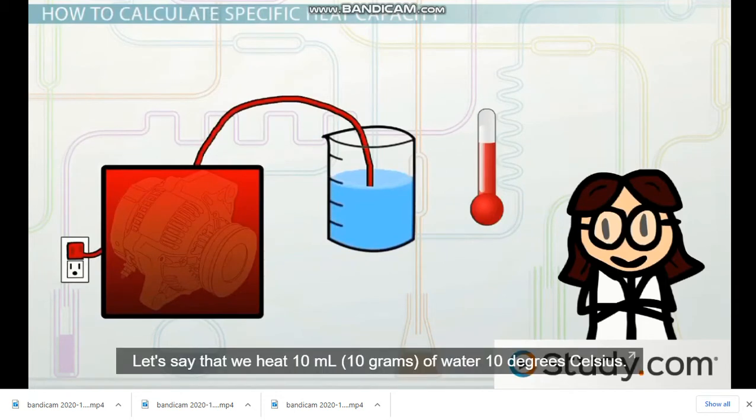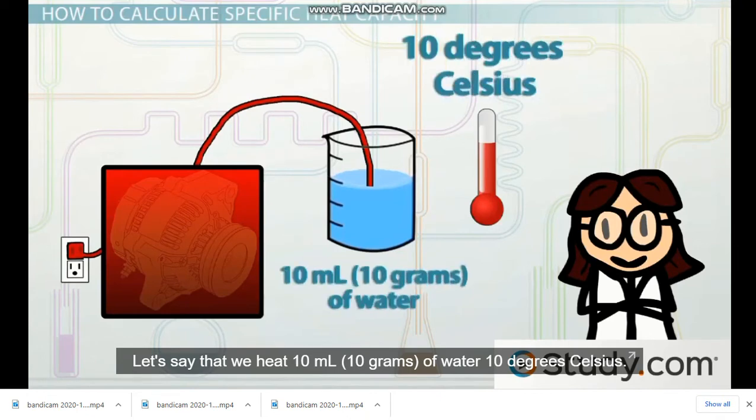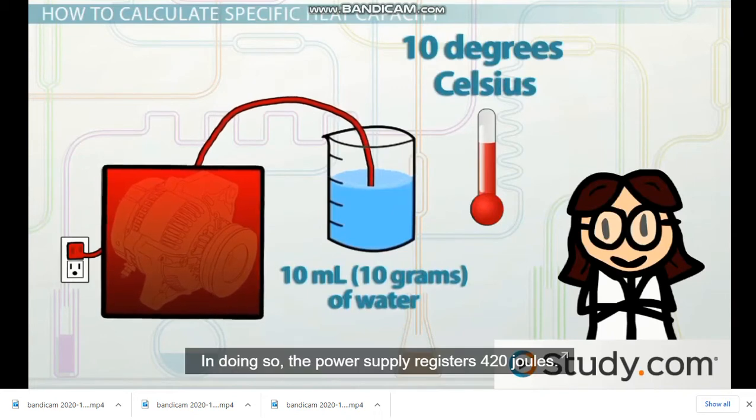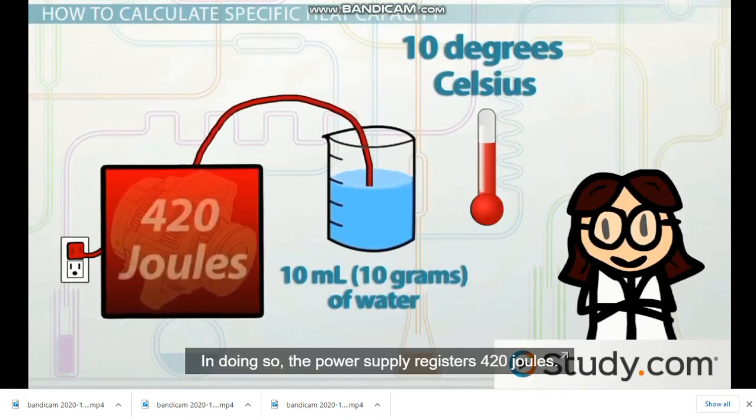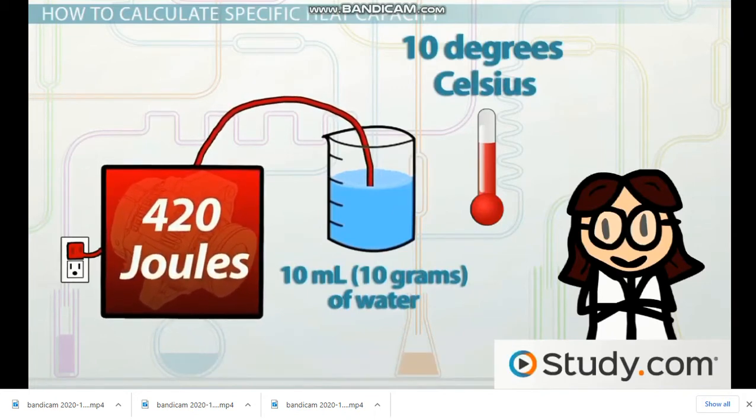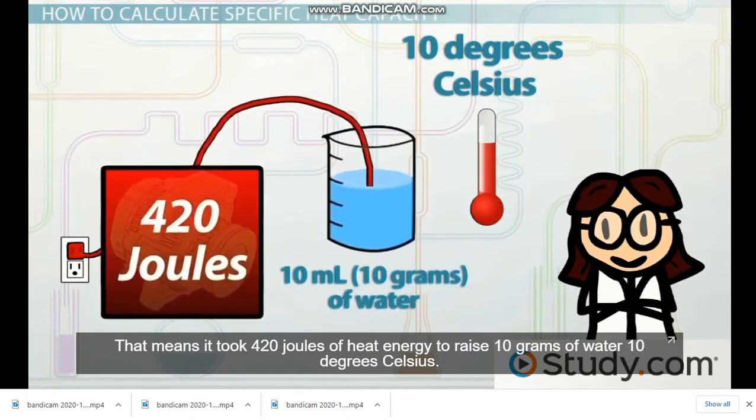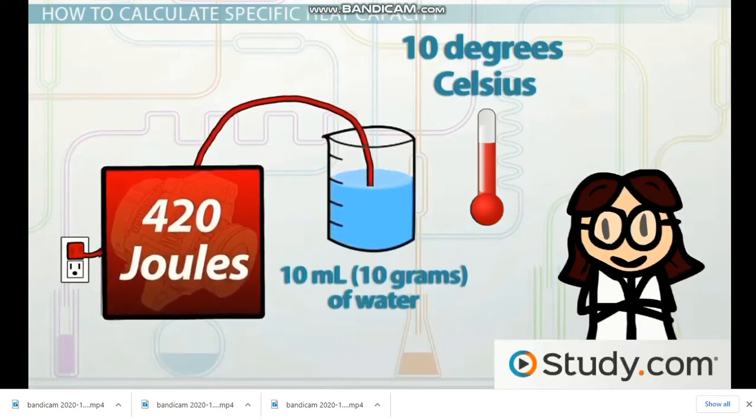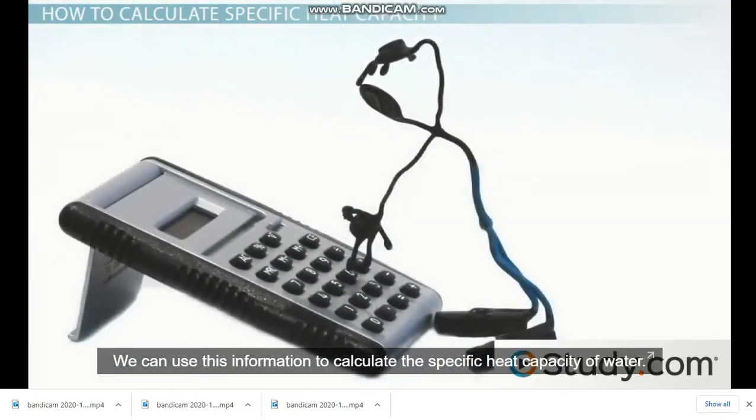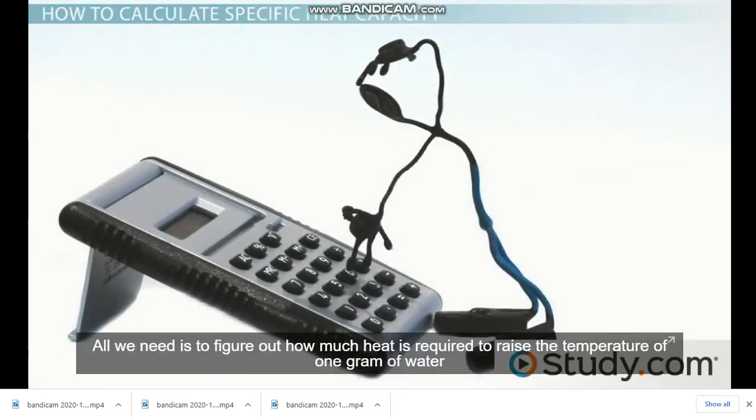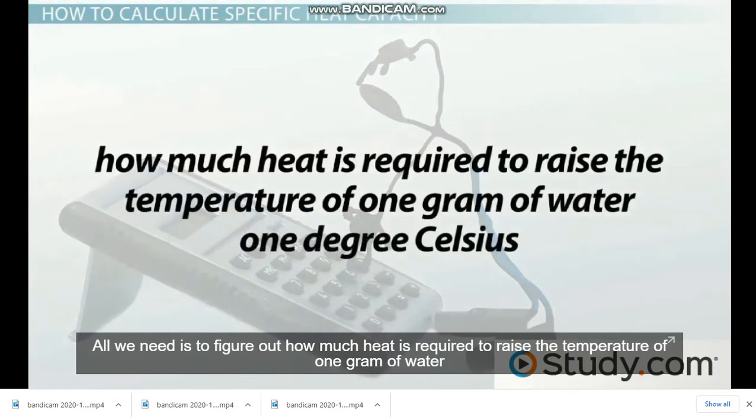Let's say that we heat 10 milliliters, that is 10 grams of water, 10 degrees Celsius. In doing so, the power supply registers 420 joules. That means it took 420 joules of heat energy to raise 10 grams of water 10 degrees Celsius. We can use this information to calculate the specific heat capacity of water. All we need is to figure how much heat is required to raise the temperature of 1 gram of water